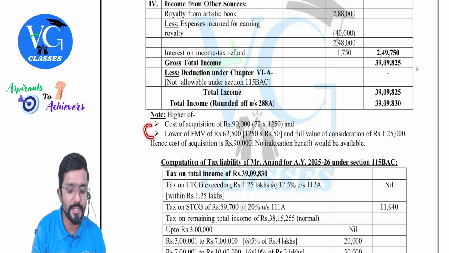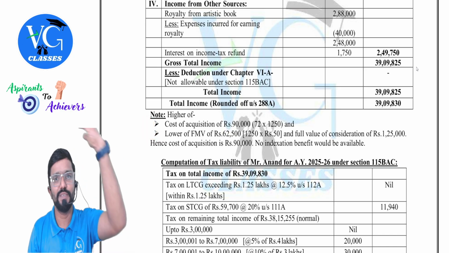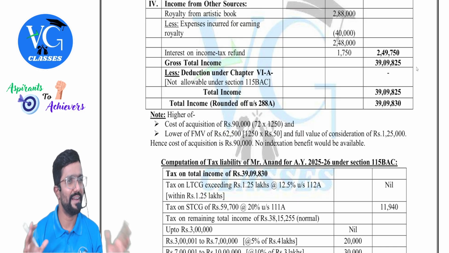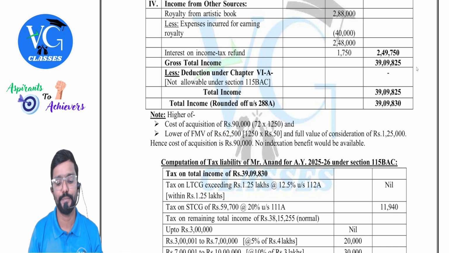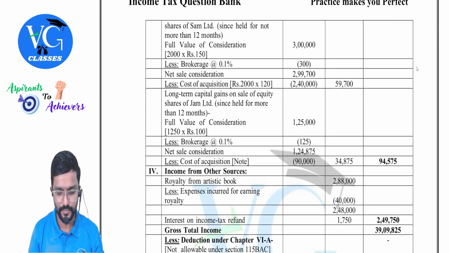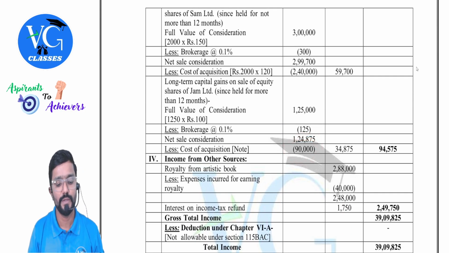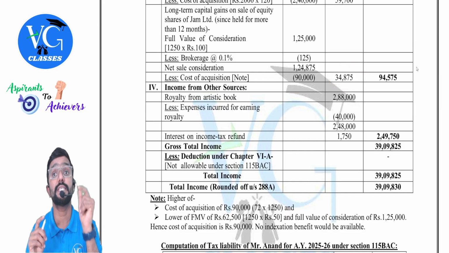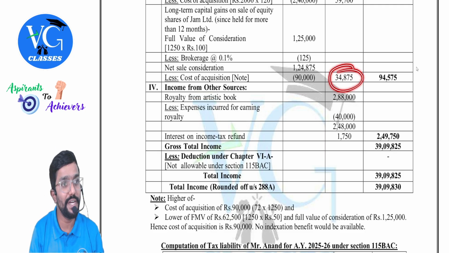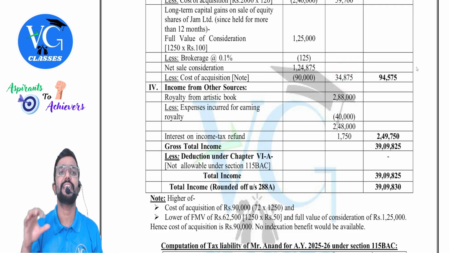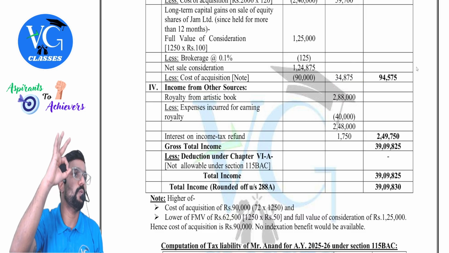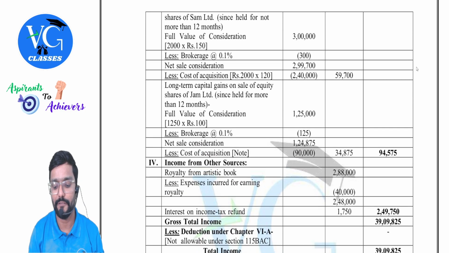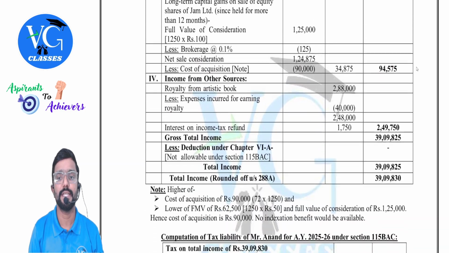Sir, can I interchange this position? Yes. You can take first whichever is lower, compare that with actual cost, take whichever is higher. Anyway, ultimately you will get the same number. 90,000. So what is the long-term capital gain? 34,875. Under which section? 112A. Please include it fully here. But while calculating tax, see why it is within 1,25,000. It is within 1,25,000.